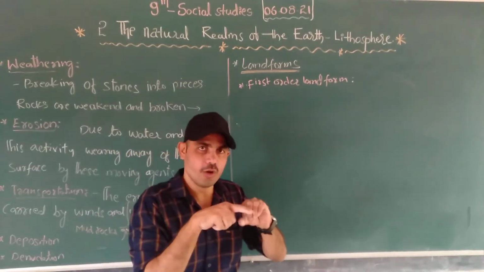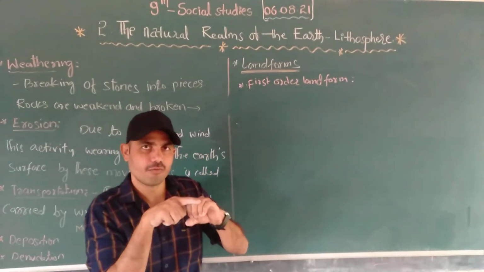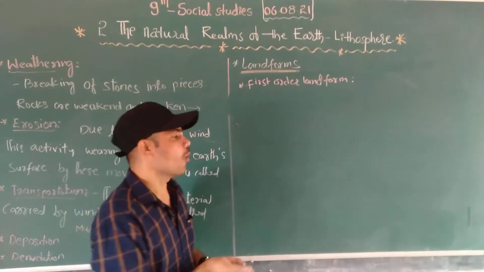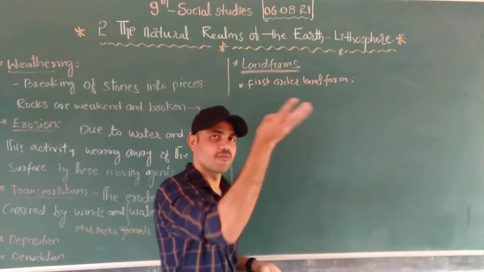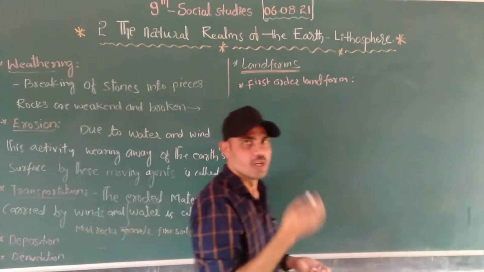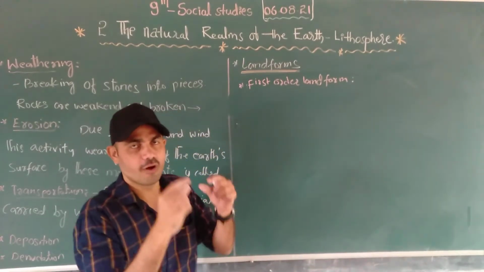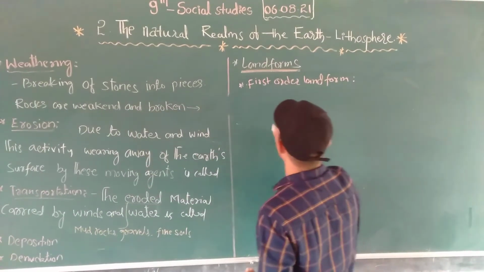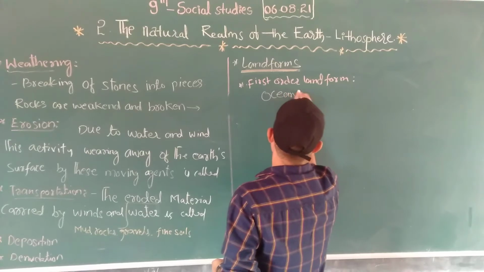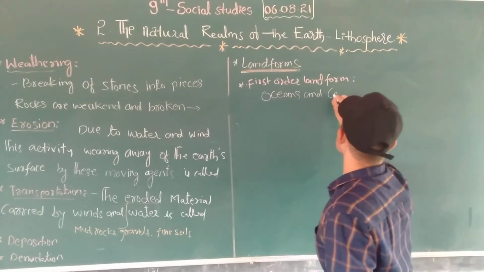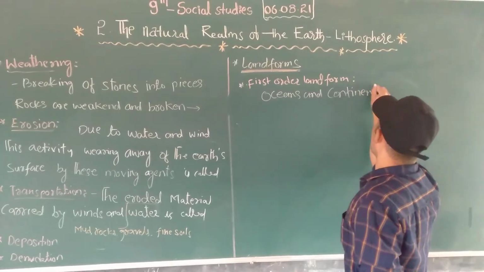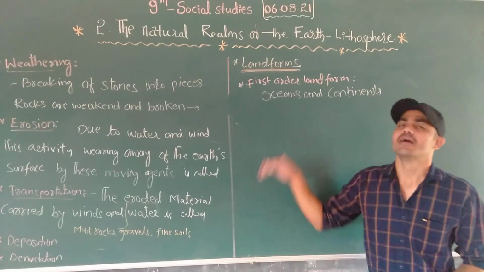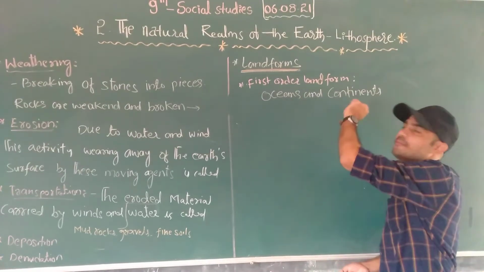Almost 70% of the surface was filled with water. The upper areas that were not submerged in water formed the continents. These are the first order landforms. So we consider oceans and continents the first order landforms.